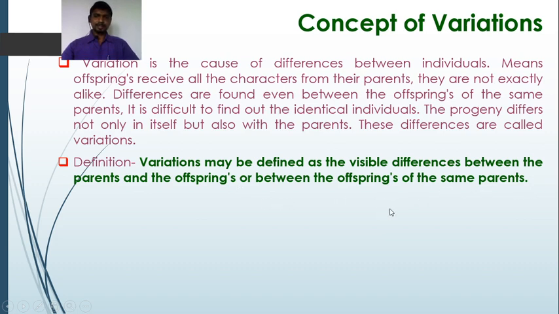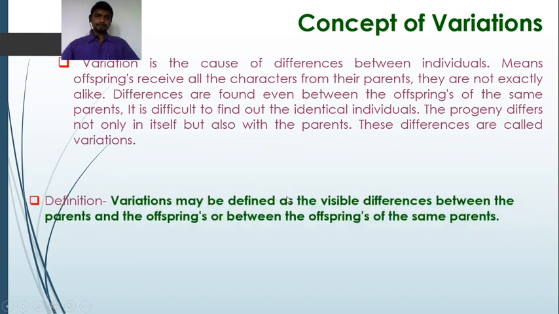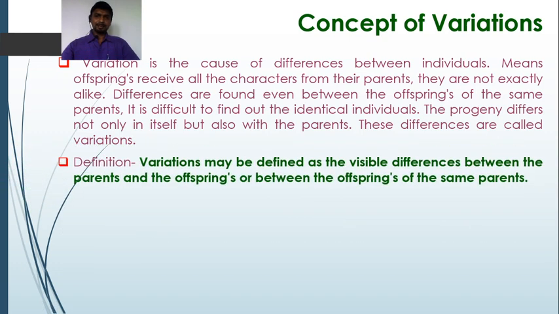Such visible differences occur during the course of inheritance between the parents and the offspring, and are also seen between the offspring of the same parent. As you know, the offspring of the parents are not exactly similar; certain visible differences are seen. These differences are referred to as variations.